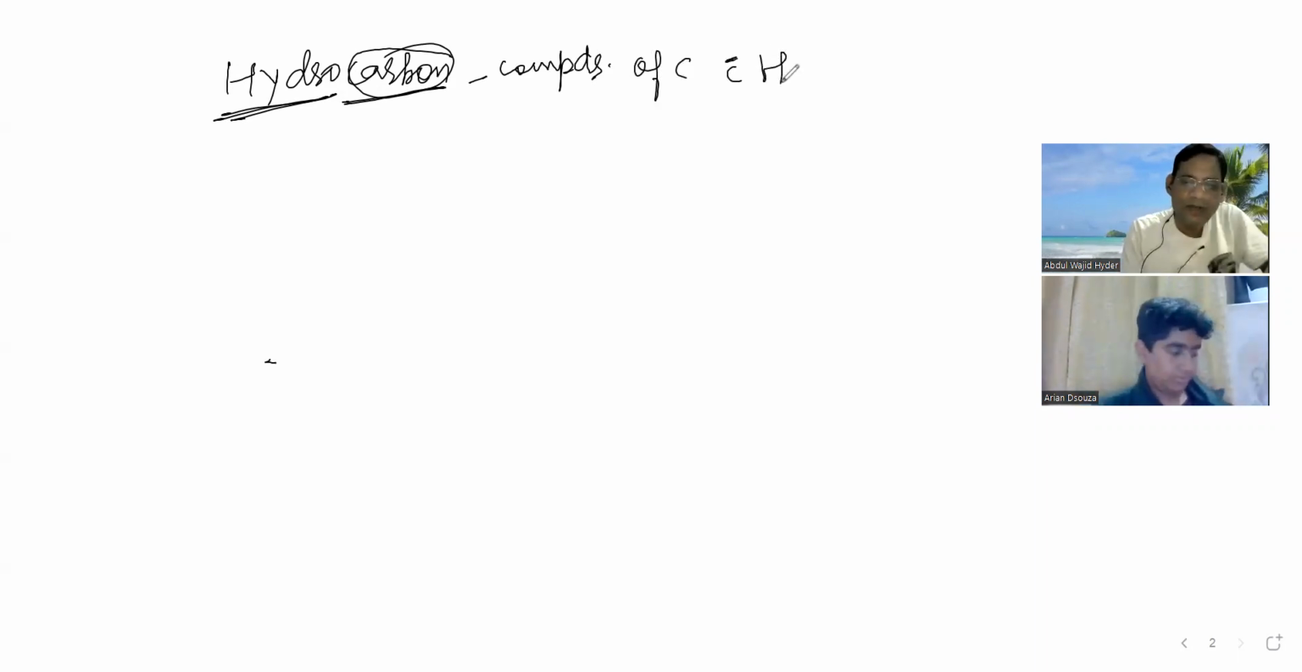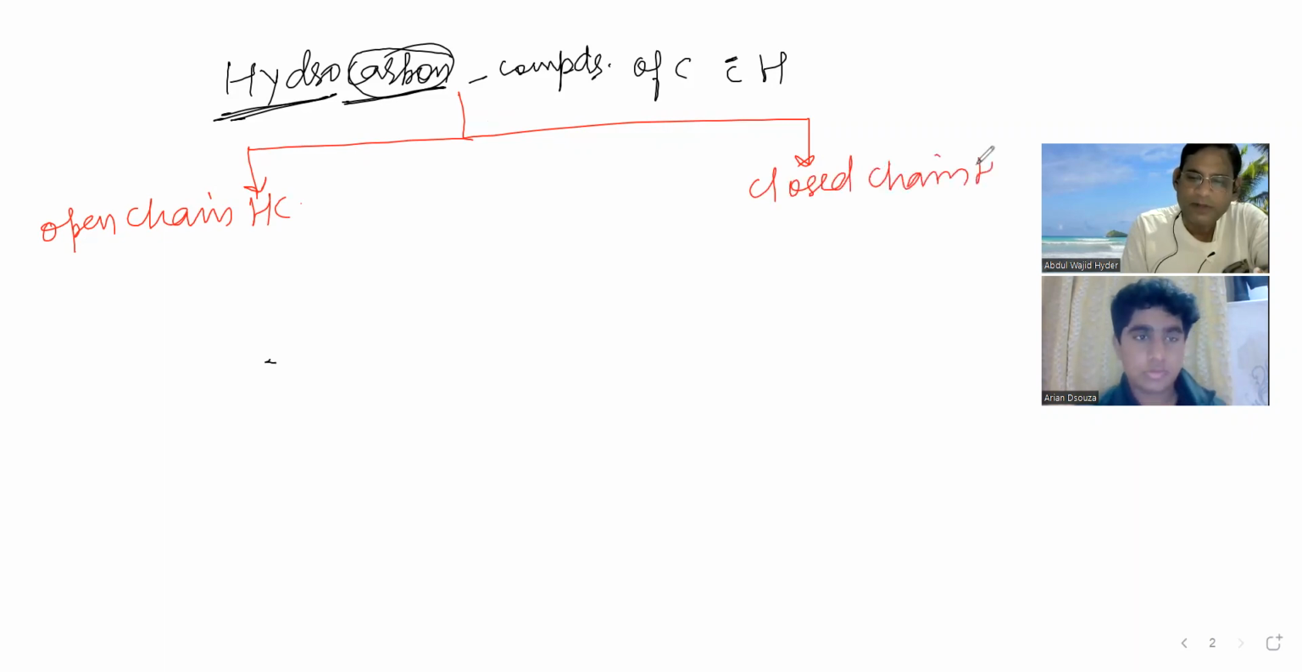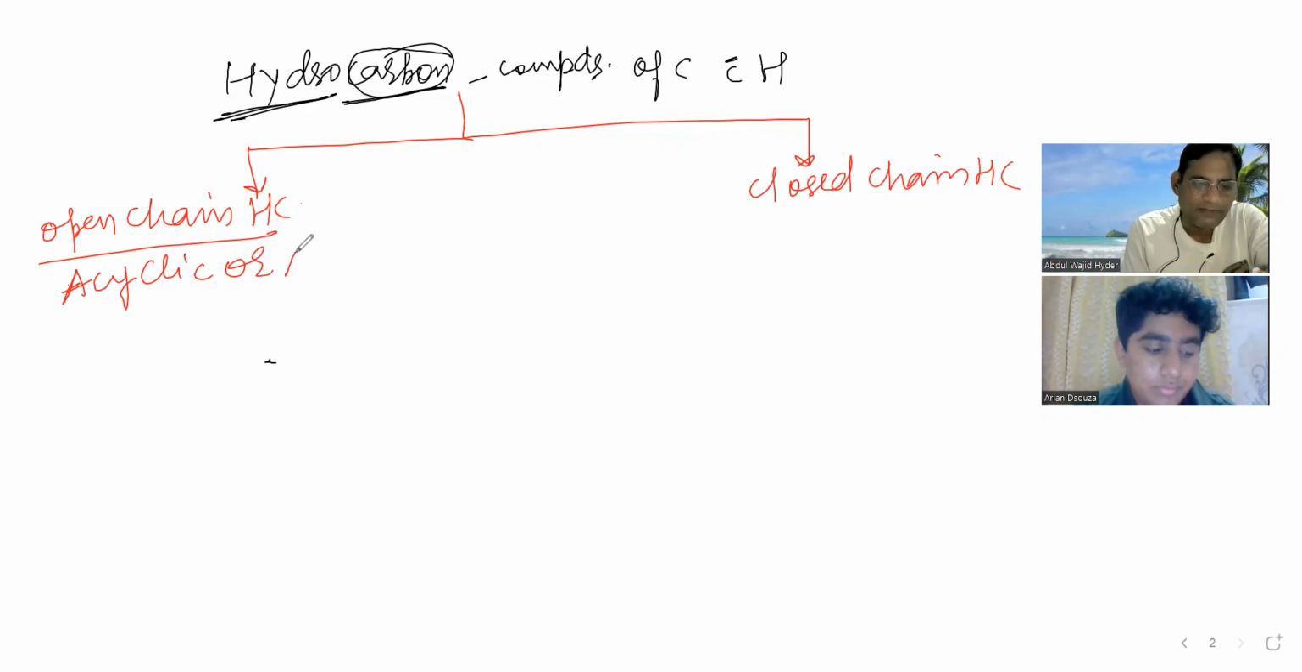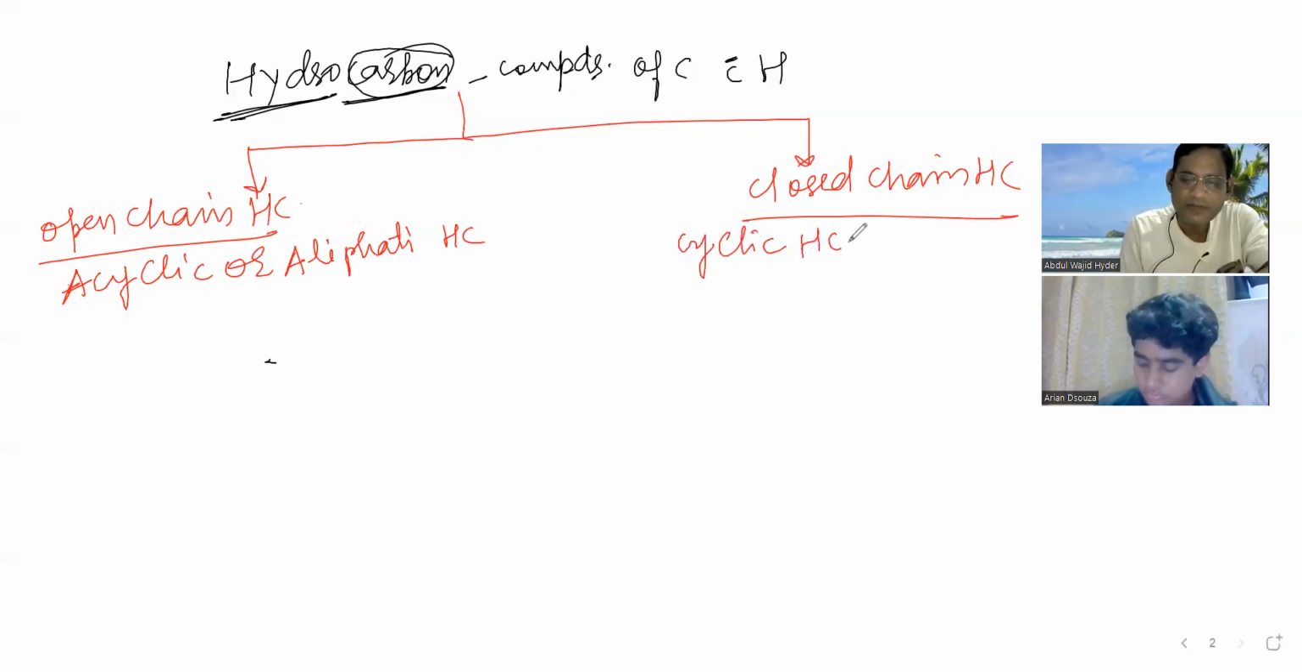Now see, as I told you, hydrocarbons we can classify into two groups. One is open chain hydrocarbon, and the second is closed chain hydrocarbon. Open chain hydrocarbons are known as acyclic or aliphatic hydrocarbons, and closed chain hydrocarbons are called cyclic hydrocarbons.